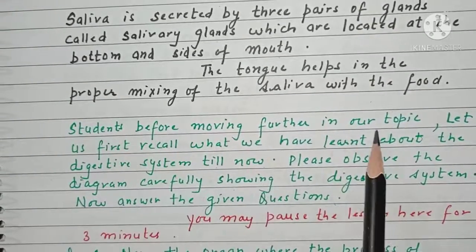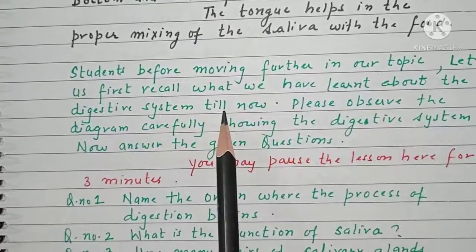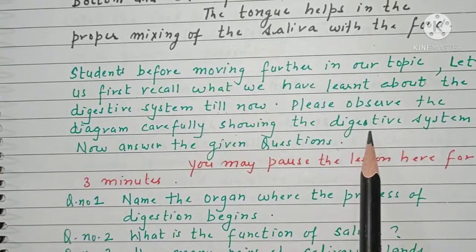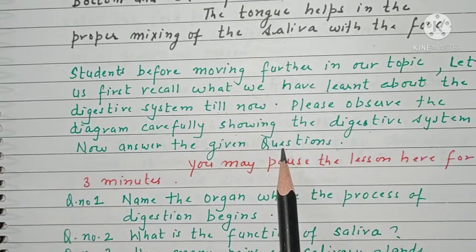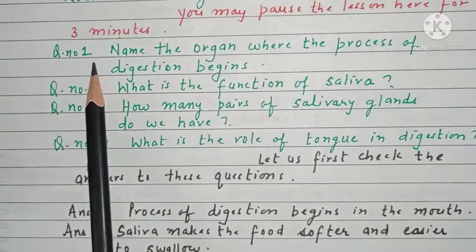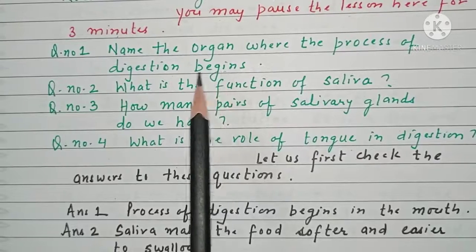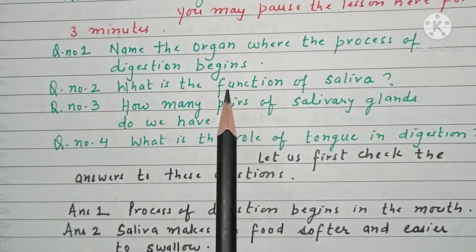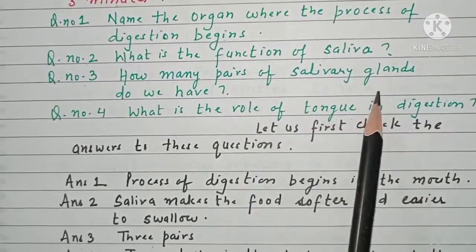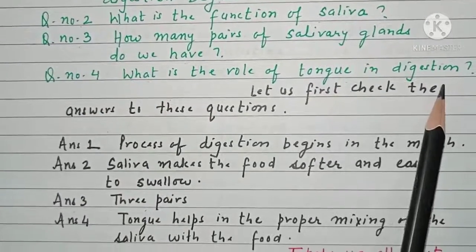Students, before moving further in our topic, let us first recall what we have learned about the digestive system till now. Please observe the diagram carefully showing the digestive system and then answer the given questions. You may pause the lesson here for 3 minutes. Question number 1. Name the organ where the process of digestion begins. Question number 2. What is the function of saliva? Question number 3. How many pairs of salivary glands do we have? And question number 4 is, what is the role of tongue in digestion?